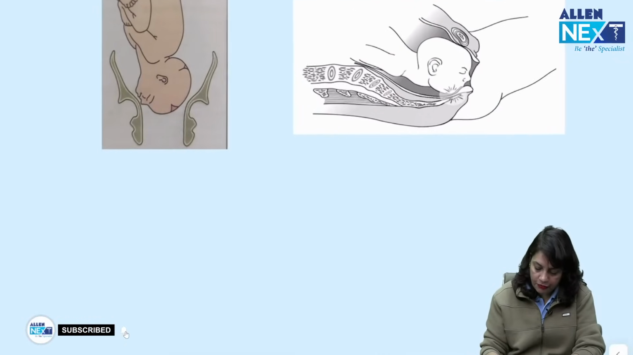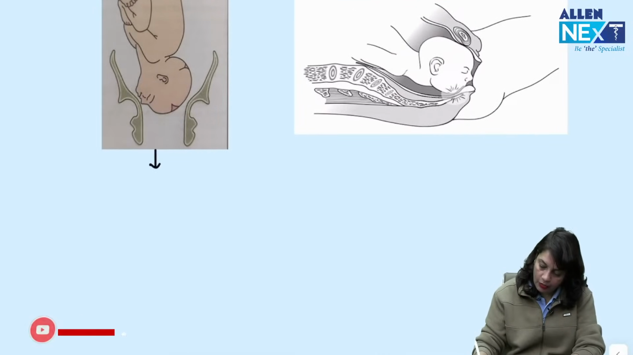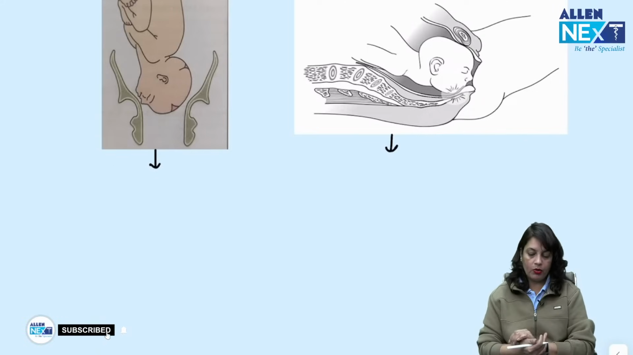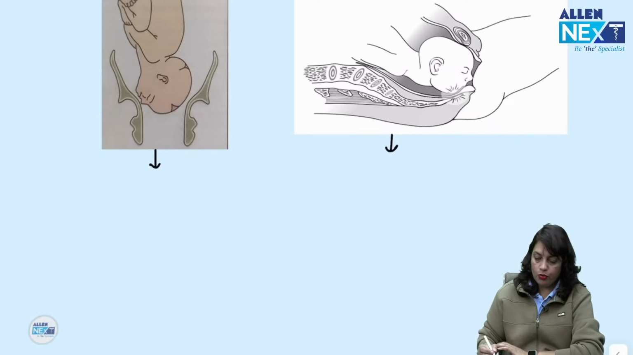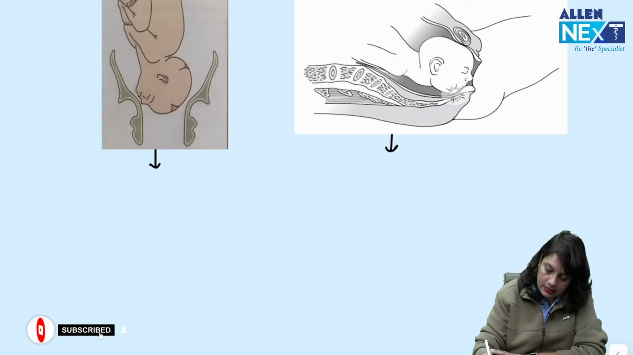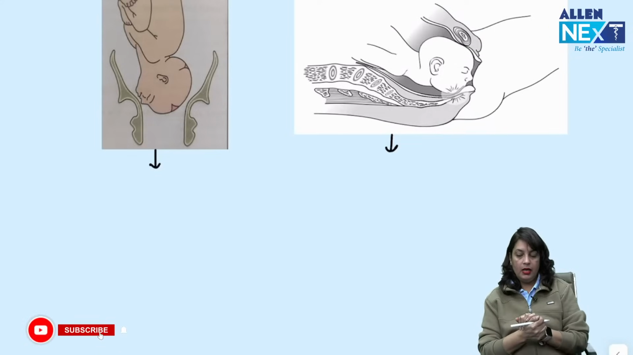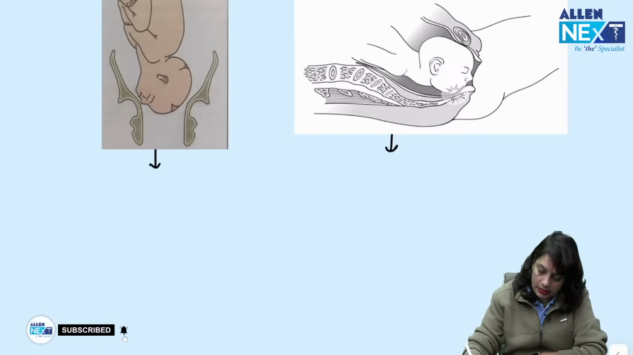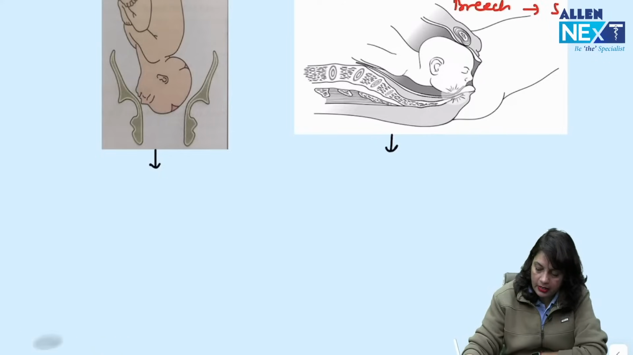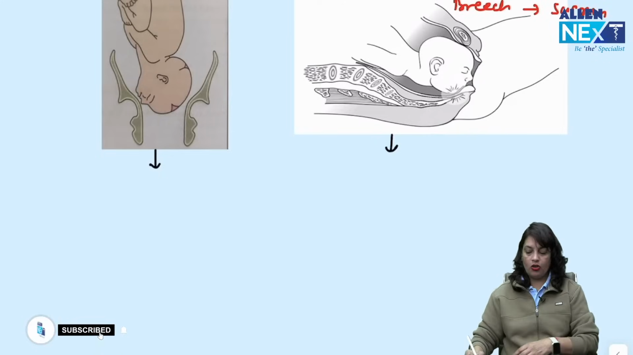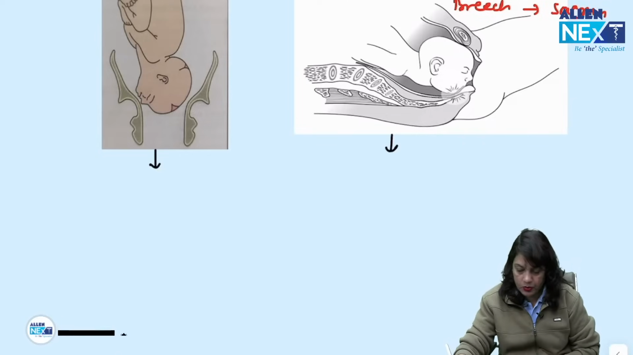Next, identify what this image is showing. You have to know what we call the denominator. In cases of vertex, the denominator is the occiput. In cases of face, the denominator is the mentum. In cases of breech, the denominator is the sacrum. So these denominators are used to describe the positions.